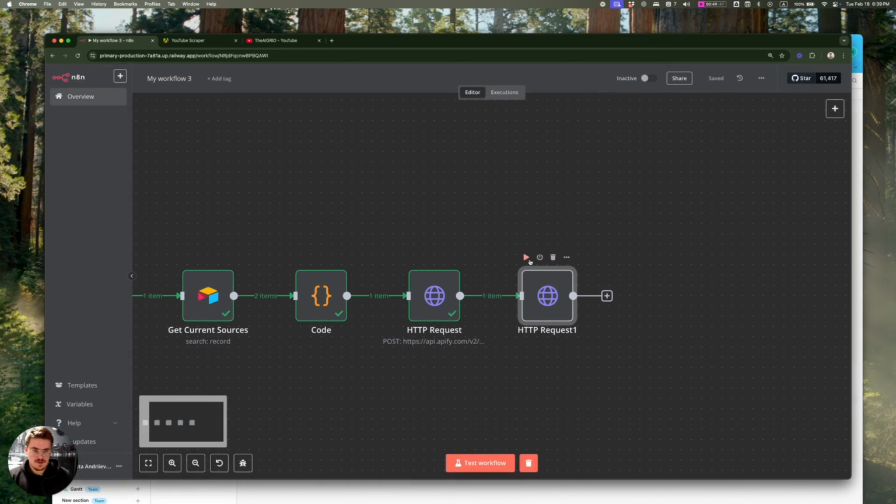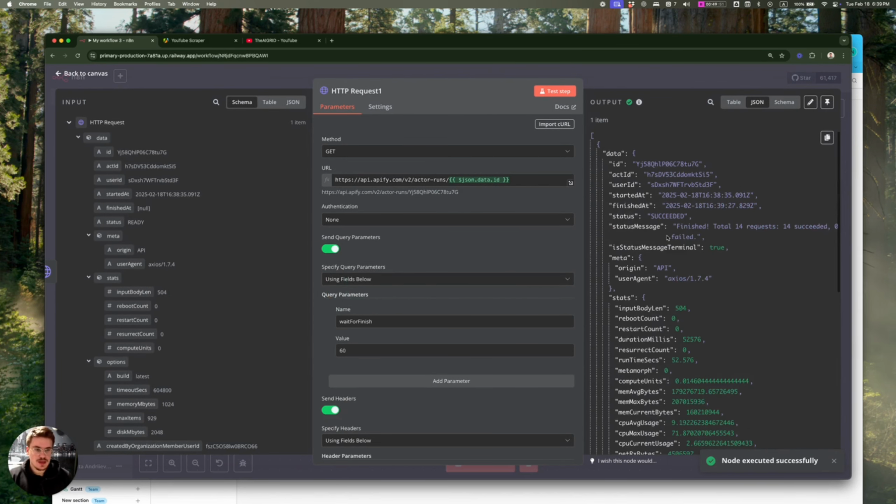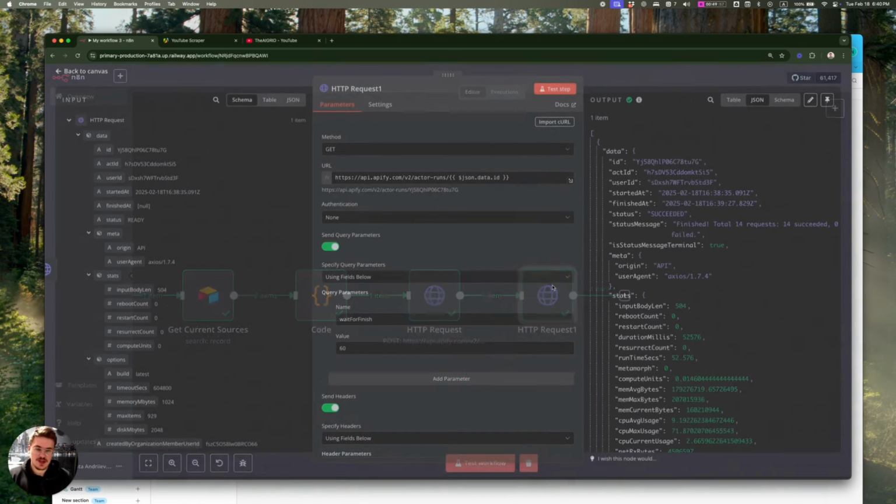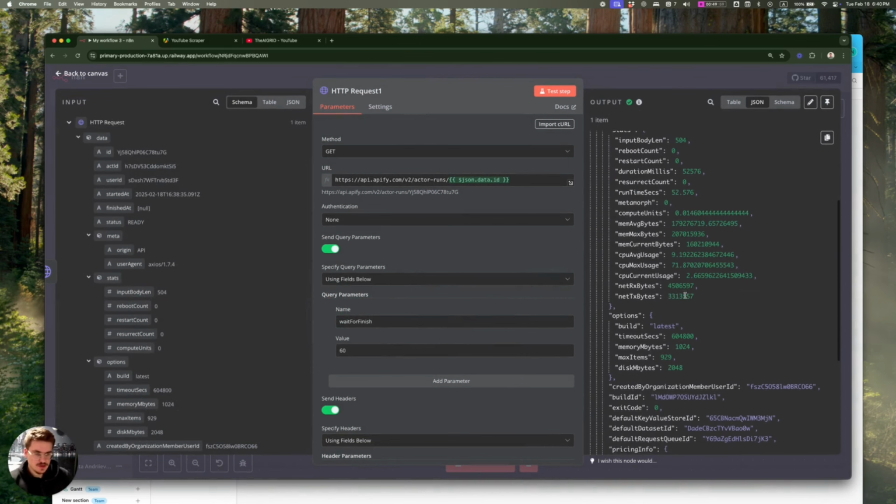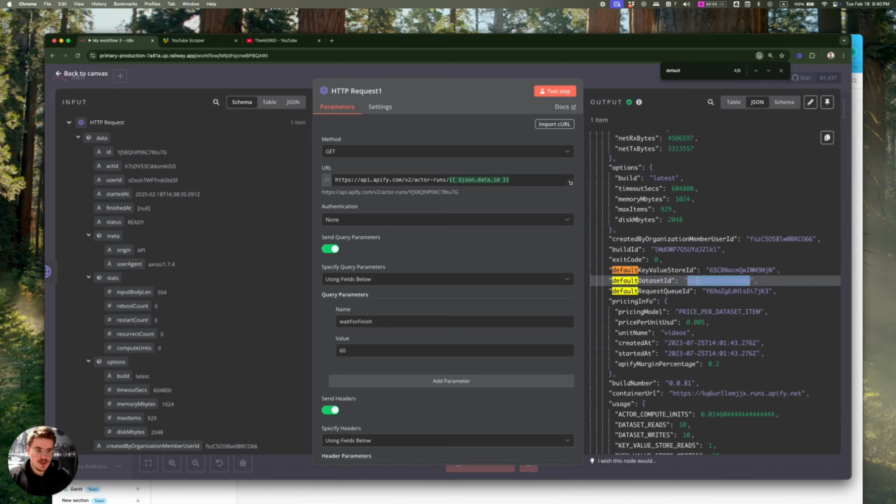Then if we test it again, it should grab not the actual output, but the status of the run. And from there, we can grab this default dataset ID, which you can find here, which contains the information from the run with all of the transcripts and all of the videos.